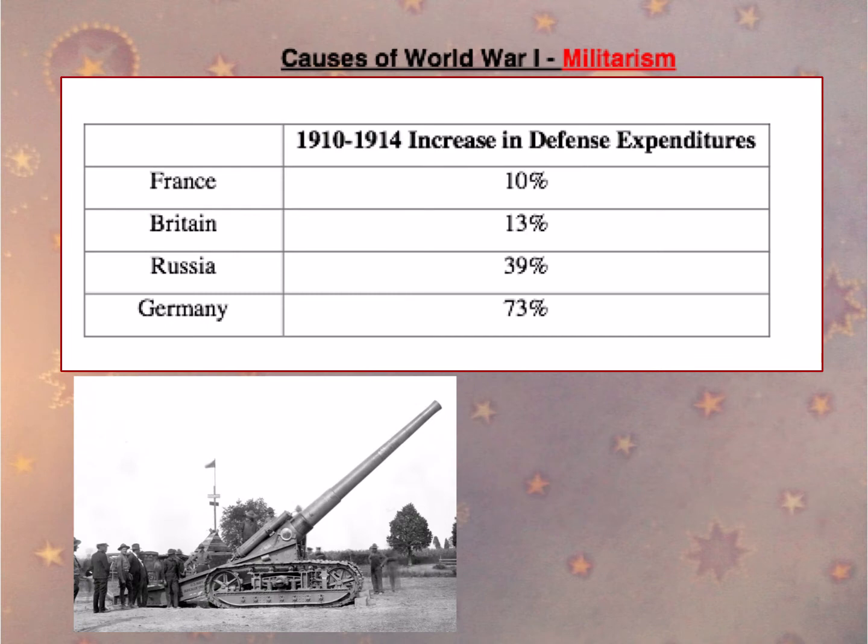Go ahead and look at the chart that is the same chart as the one on the screen. This chart shows the increase in defense expenditures. The first thing that you need to think about when you look at this chart is, what is a defense expenditure? Well, I know that this goes along with militarism, and I know that increase means going up, and then we have defense. Defense is when you defend yourself, and expenditures is how much you spend. So this is the increase in how much money each nation spent on their militaries.